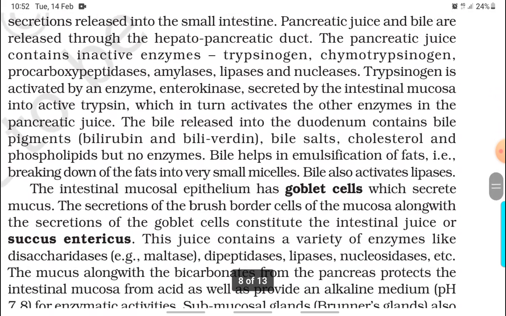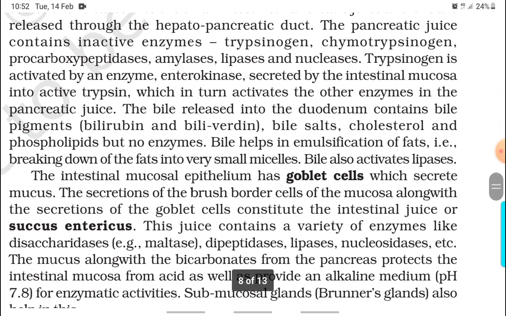The pancreatic juice contains inactive enzymes, trypsinogen, chymotrypsinogen, procarboxypeptidases, amylases, lipases, and nucleases. Trypsinogen is activated by an enzyme enterokinase secreted by the intestinal mucosa into active trypsin, which in turn activates the other enzymes in the pancreatic juice.